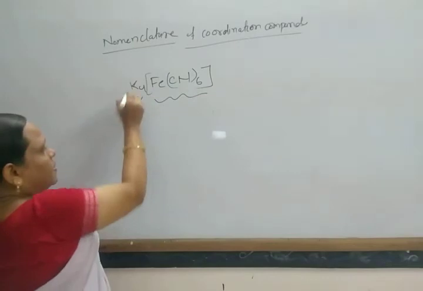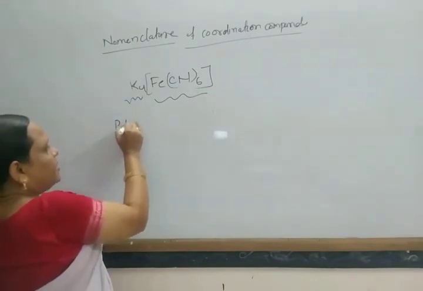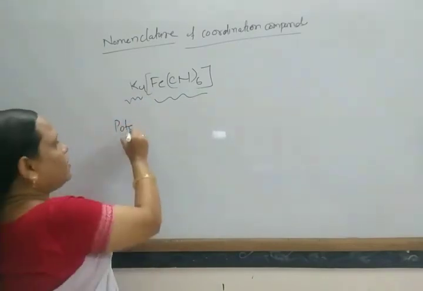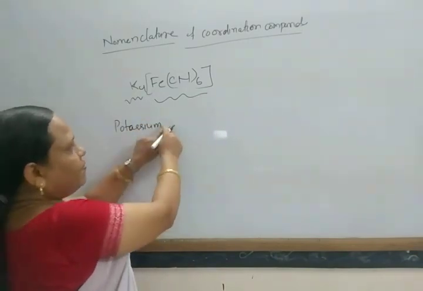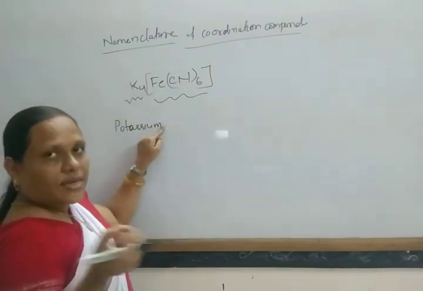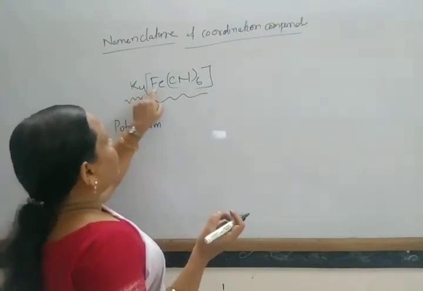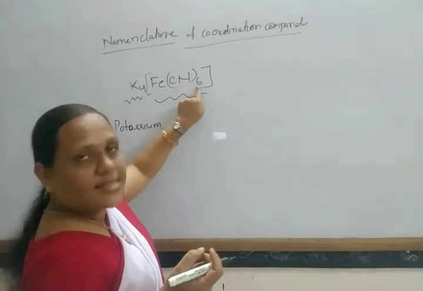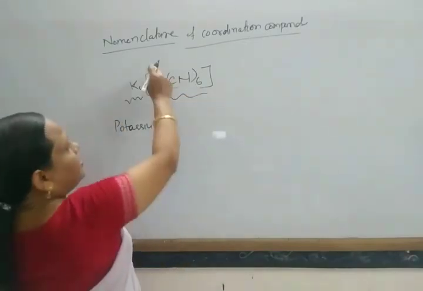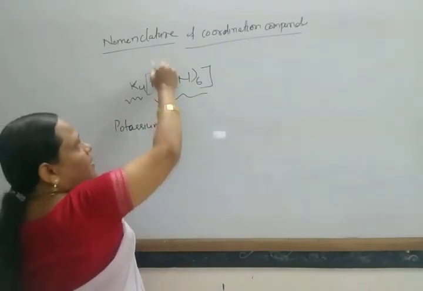The positive part is written first, so this is potassium. Then this is the complex part, where the metal is iron, the ligand is cyanide, and six ligands are present. The oxidation number we have to find out, that is 2.